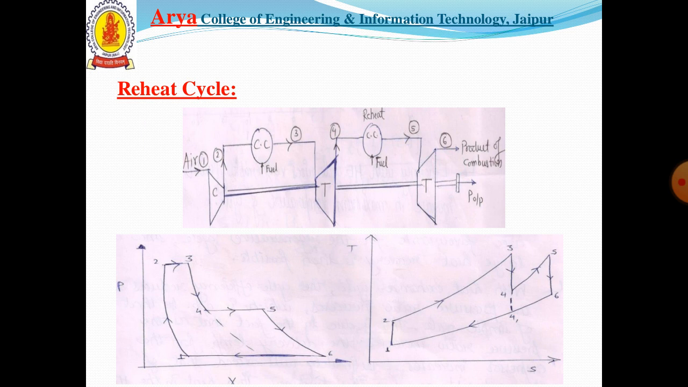Process 1 to 2, same as before, is the compressor, an isentropic compression process. 2 to 3, in the first part, we have the heat addition. 3 to 4 we have the expansion at turbine 1, and 4 to 5 we again have, at constant pressure, the combustion of the product with supplying fuel. Again 5 to 6 we have the expansion at turbine 2, and finally the output can be obtained on the shaft. Similarly, the TS diagram can be obtained from the PV diagram.